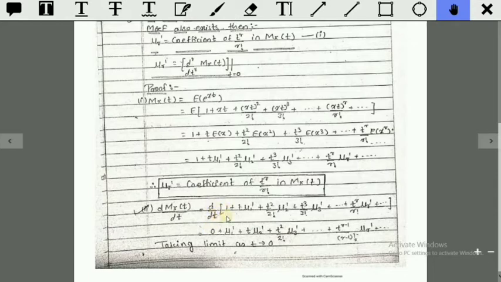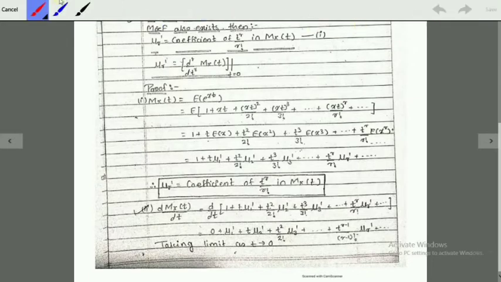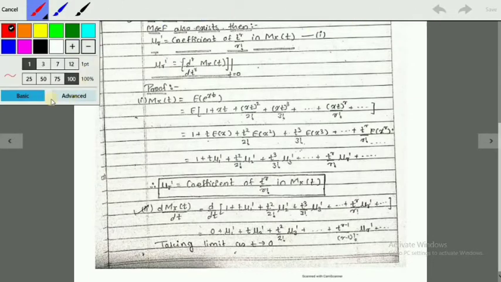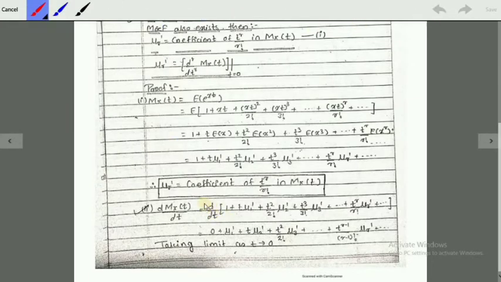So d by dt of 1 is always 0, remember, and the derivative of t mu 1 prime, t becomes 1 and mu 1 prime is constant, so it will get outside: mu 1 prime.